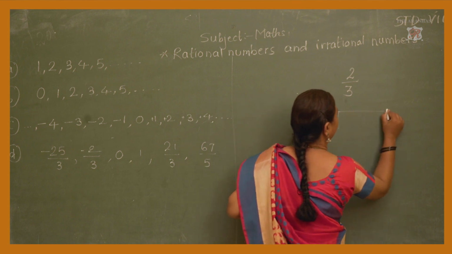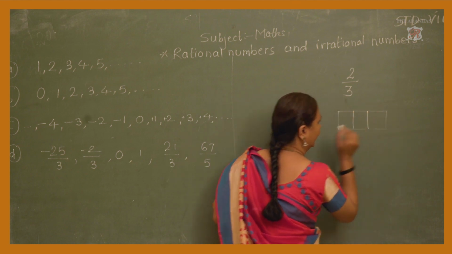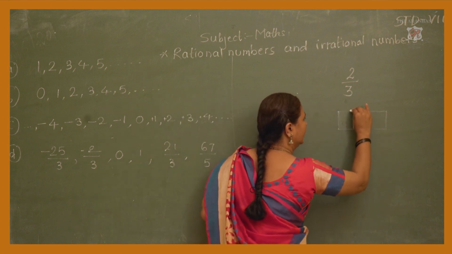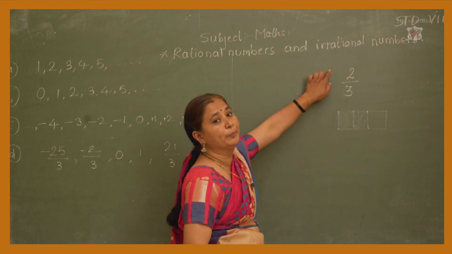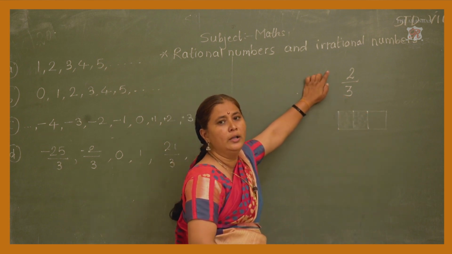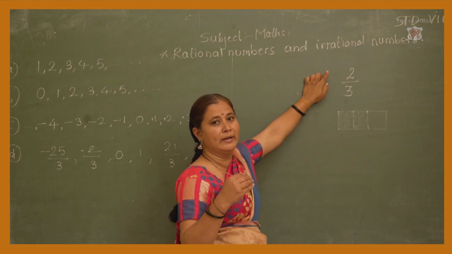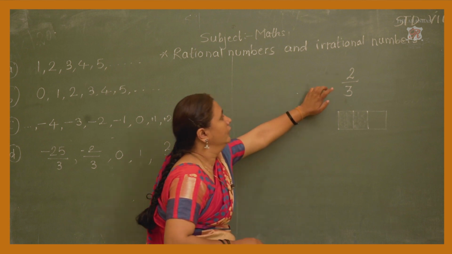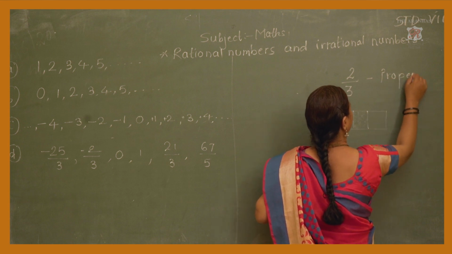Here I draw one picture. Here I made 3 equal parts. When we take 2 parts from those 3 equal parts, it is called a proper fraction. We learned all this in standard 6 and 7, but I am revising it a little bit. So 2 upon 3 is called a proper fraction.